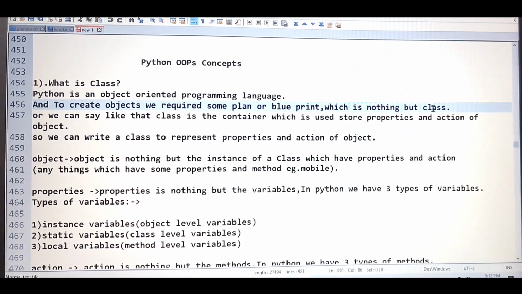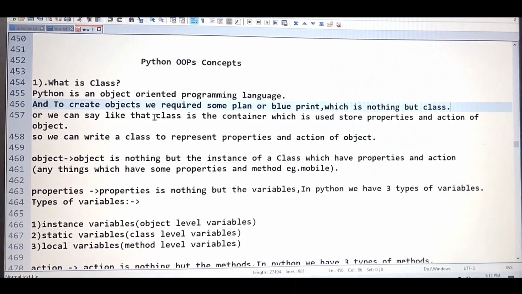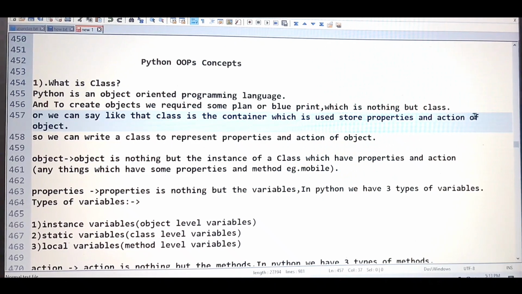We have one more alternative definition. In the simplest way, we can say that class is the container which is used to store the properties and action of the object. For the time being, don't focus on what the properties, the action, or the object are. Just listen to what the definition is. So we can write a class to represent the properties and action of the object.